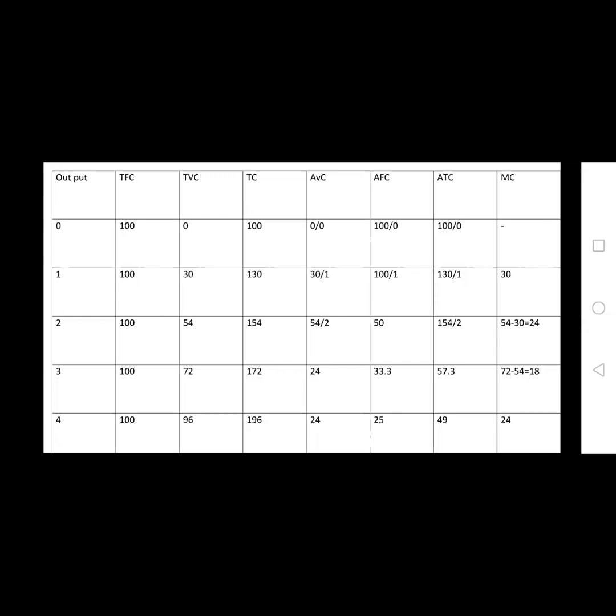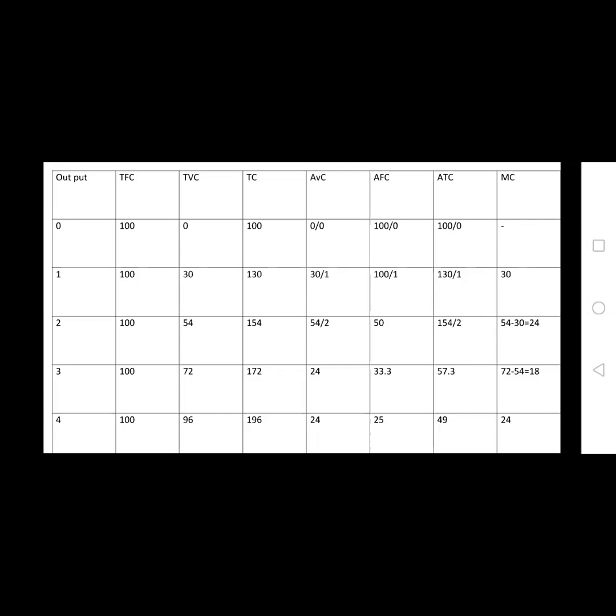For 2 units of output, the variable cost is 54 by 2. For 3 units of output, the variable cost is 72 by 3, that is 24. These are the different average variable costs. We take the average cost as the variable cost divided by the number of units of output. So it gives the average variable cost.